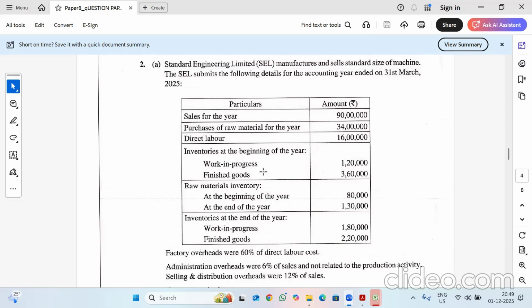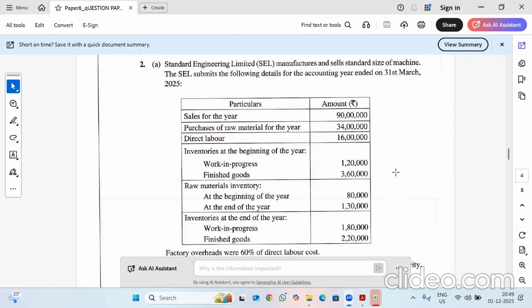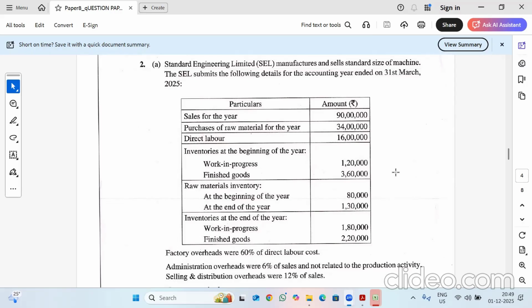So work in progress, finished goods. So raw materials at the beginning and at the end of the year. Inventories, work in progress, finished goods. So usually we will be having three types of stocks. One is raw material, that is the initial stage, whatever we are purchasing as it is, it won't be converted. So if I am purchasing a raw material from the shop, it will be kept as it is. There is no progress in that.